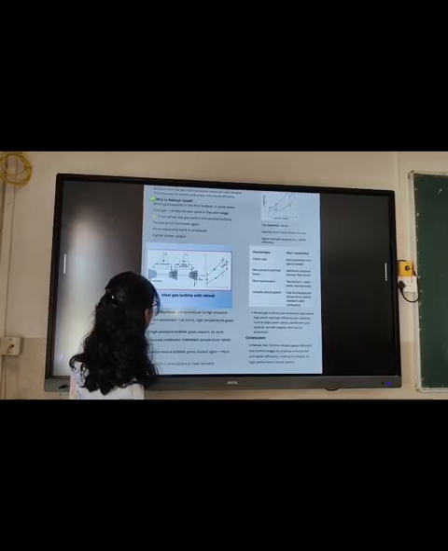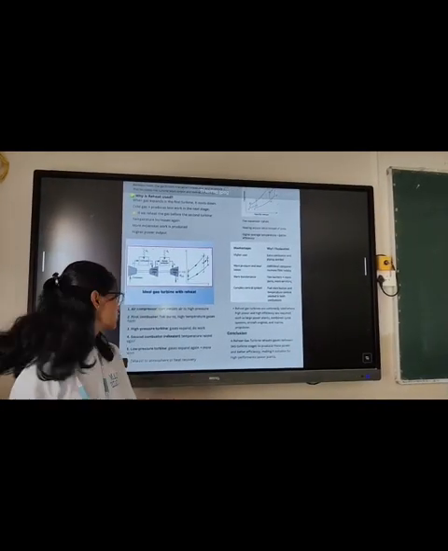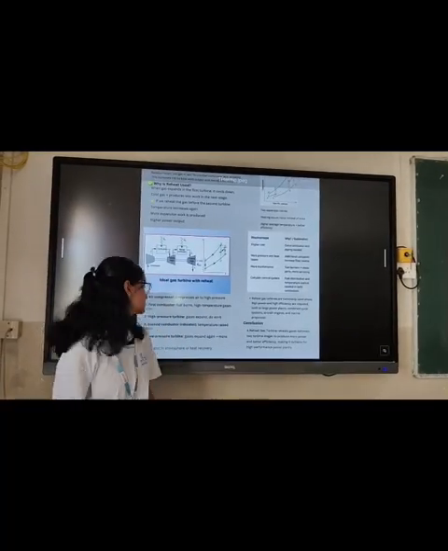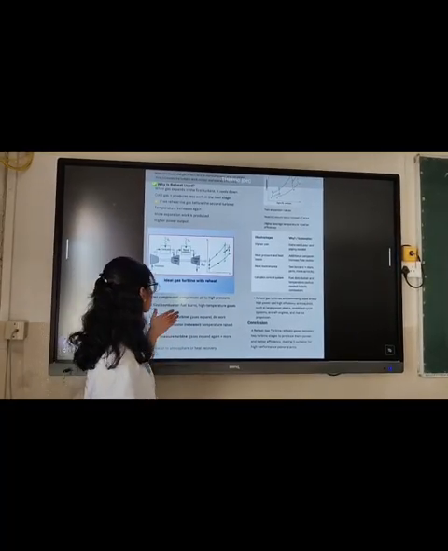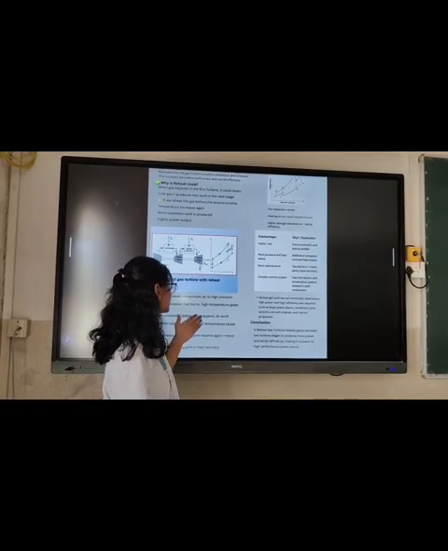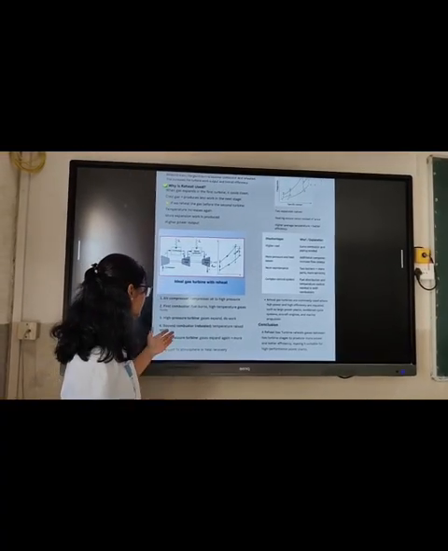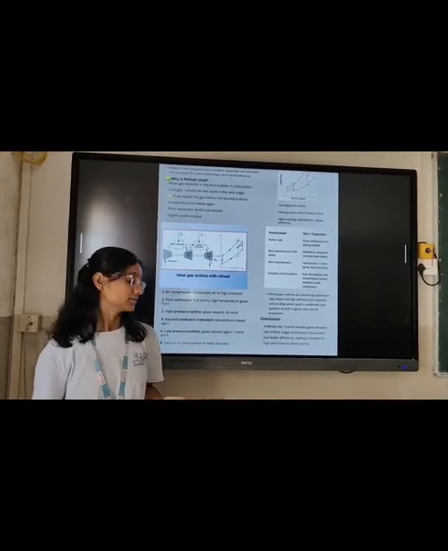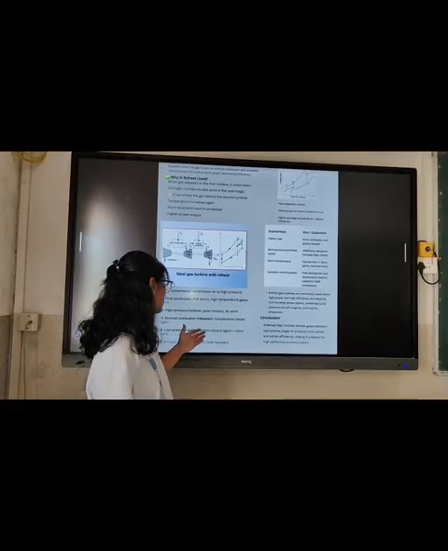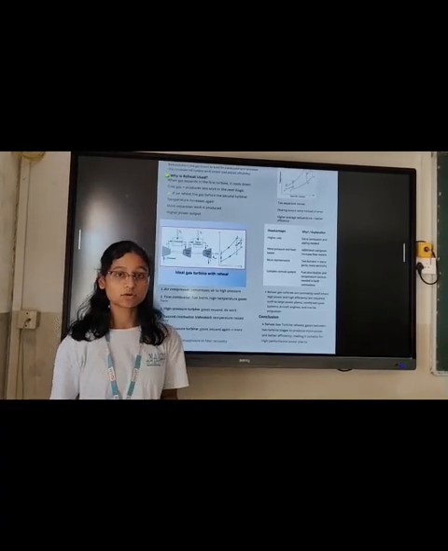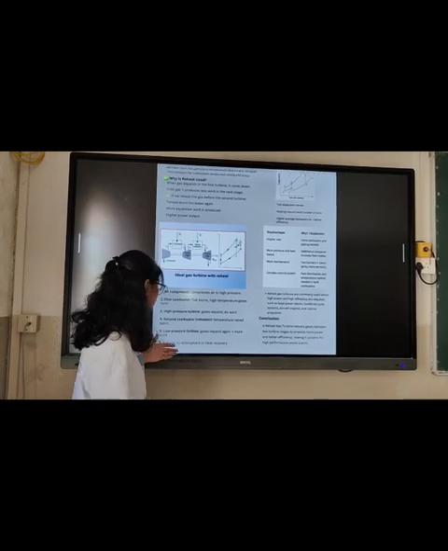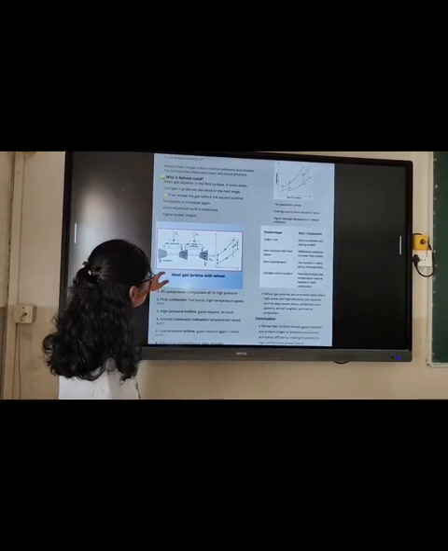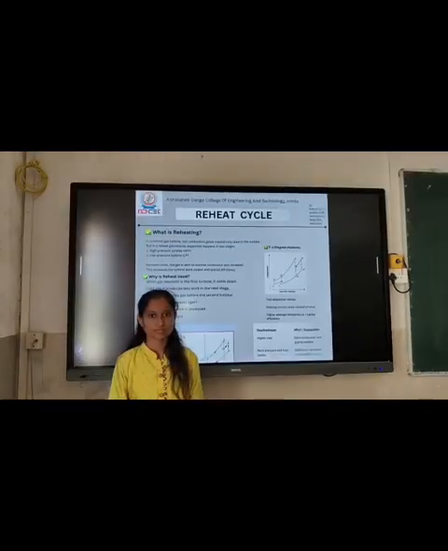First one is the air compressor, which compresses air to high pressure. Second is the combustor. The fuel burns and high temperature gases form. Third is the high pressure turbine stage, where the gas expands to do work. Then the second combustor is the reheater, where the temperature is raised again. And the low pressure turbine: gases expand again and more work is produced. Last is the exhaust to atmosphere or heat recovery. This is the diagram. Thank you.